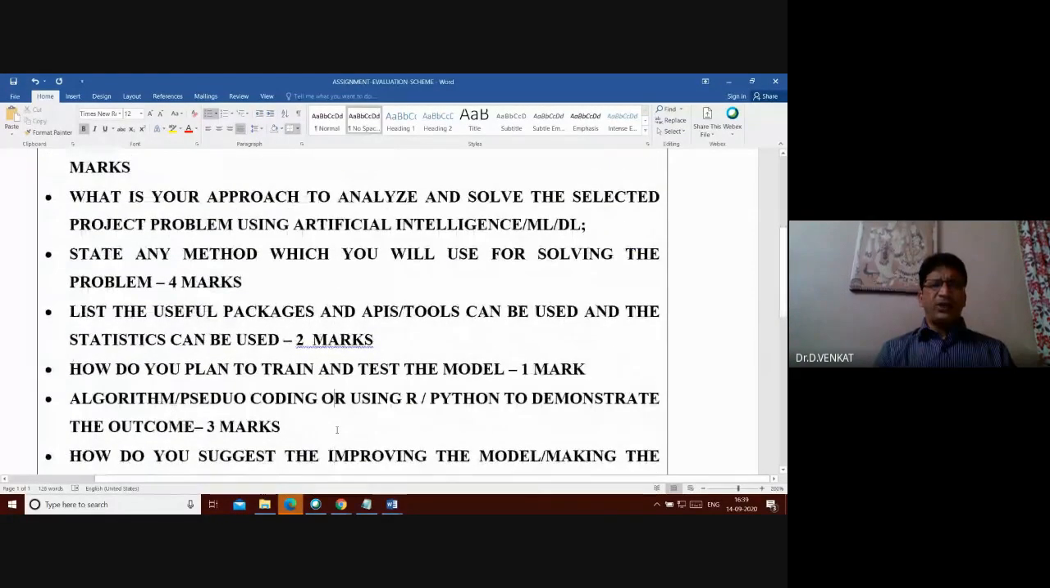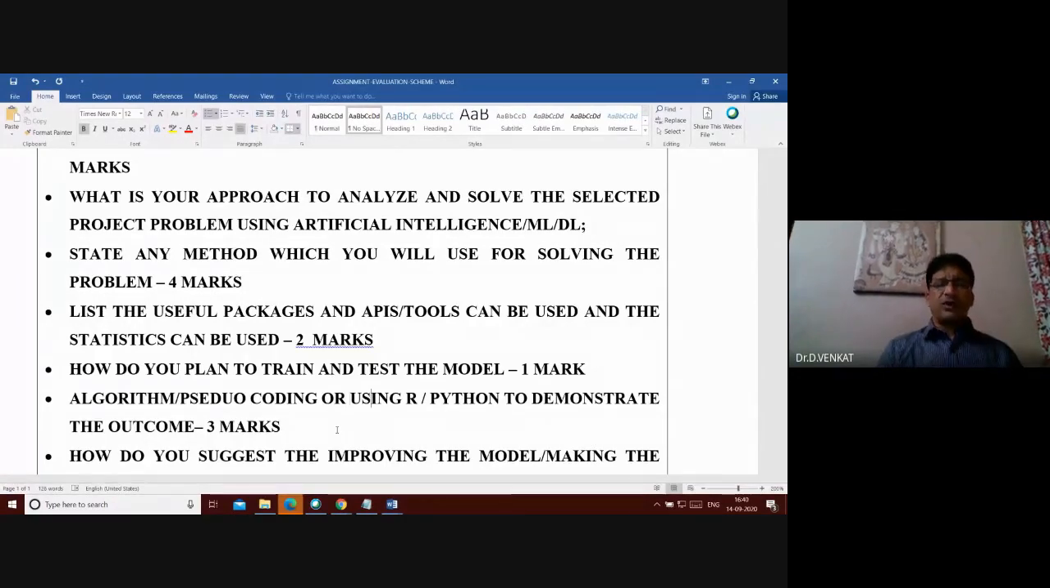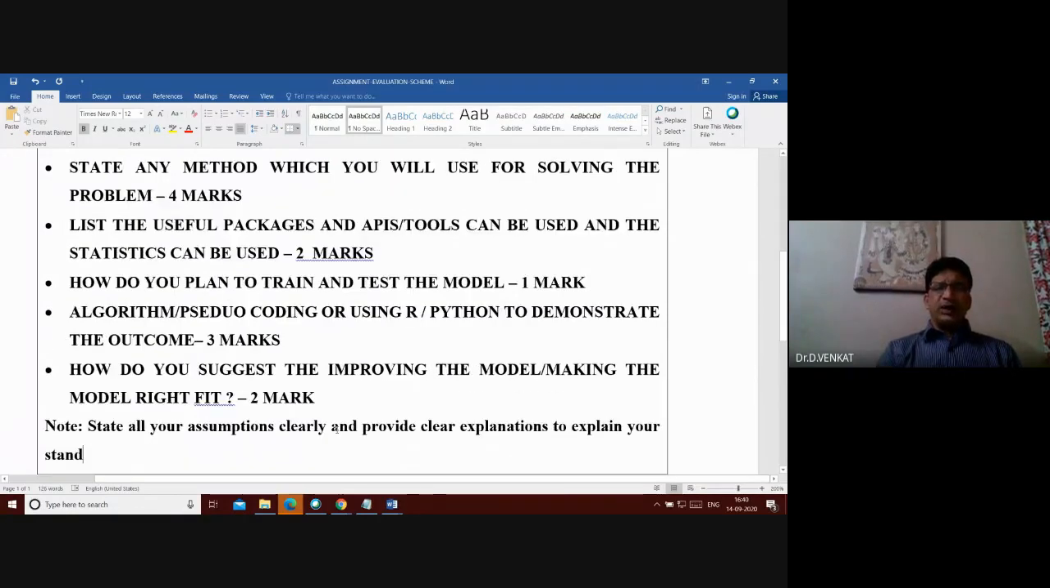Then how do you plan to train and test the model? What type of model you are going to build, and then some algorithm and pseudocode. If at all possible, try to write a pseudocode or methodology, or if you are smart enough, you can write the Python code and demonstrate. Whoever demonstrates the Python code, I will work with Alirani ma'am and we will give you some special gift, as a token of appreciation. And then how do you suggest to improve the model and make the model a right fit?